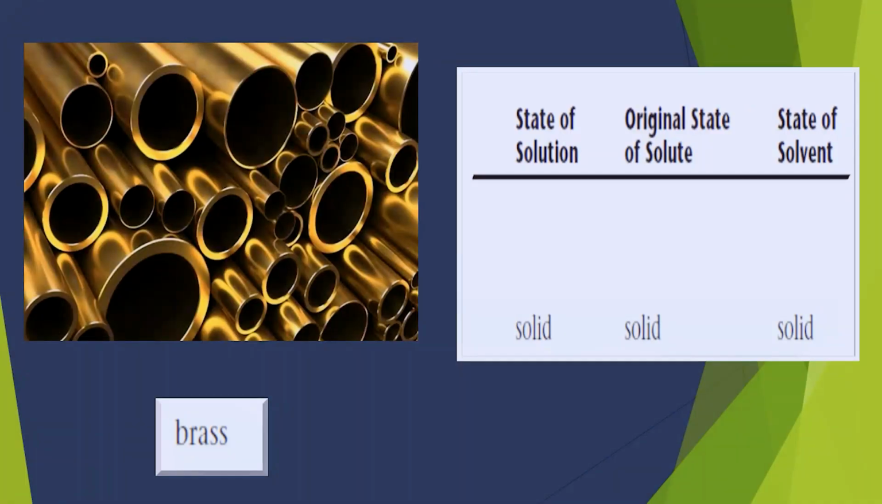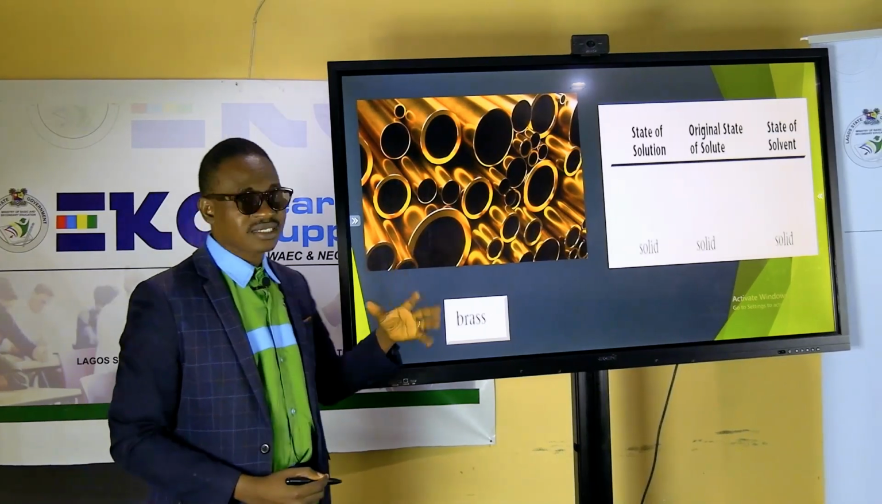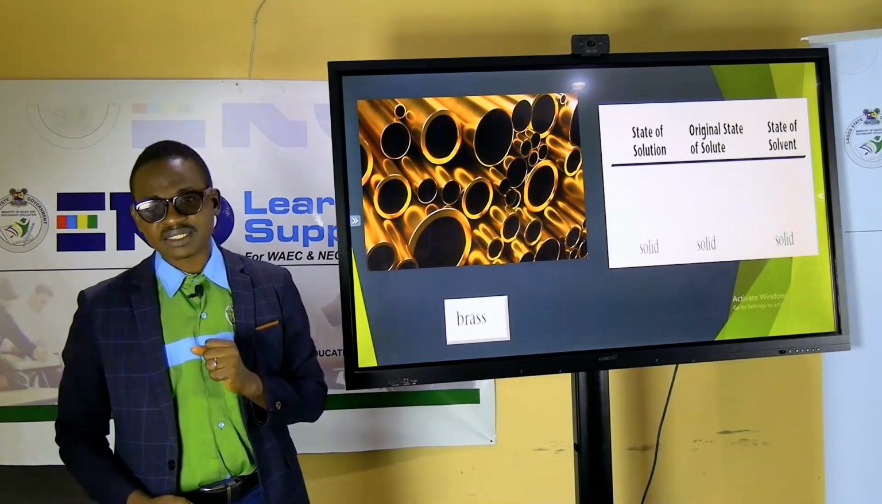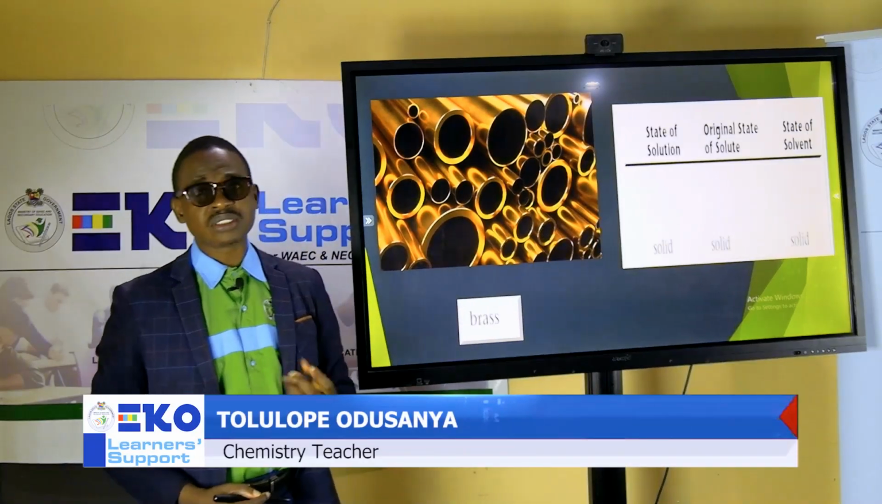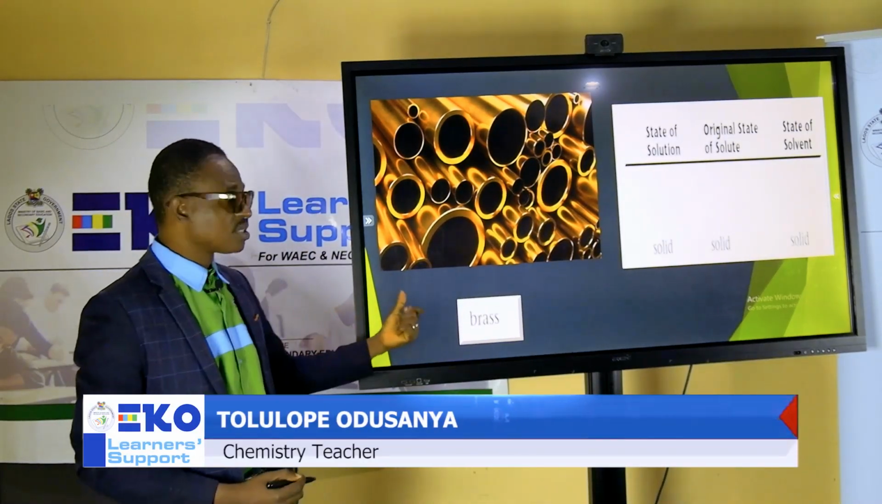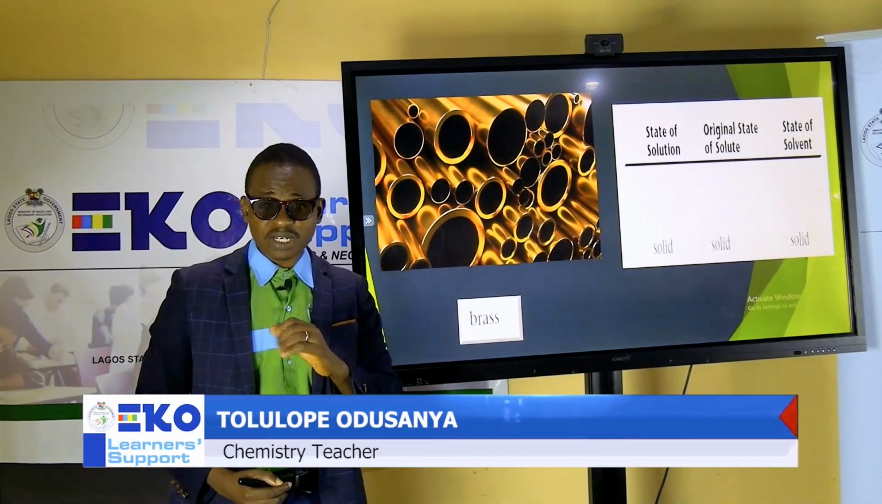The form of the solvent there is what? Solid as well. So the example of the solute that forms this brass is zinc. The solvent is what? Copper. As you know, brass is an alloy of copper and zinc. So when they come together, they form a solution called solid. And this example is what? Brass. I hope you are following me.